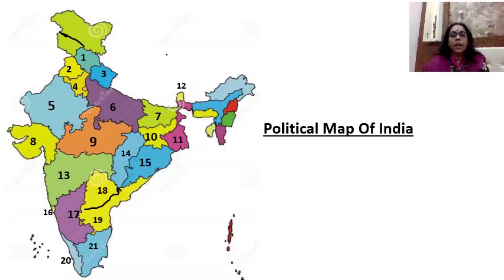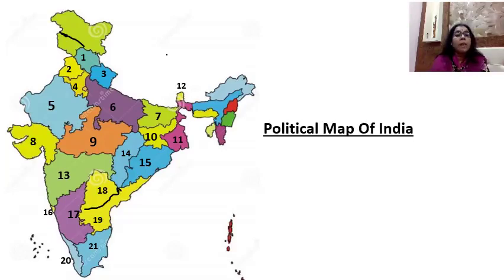Number 15 is Odisha. The capital of Odisha is Bhubaneswar. Number 16 is the smallest state of India, Goa. The capital of Goa is Panaji. It is the neighboring state of Maharashtra.